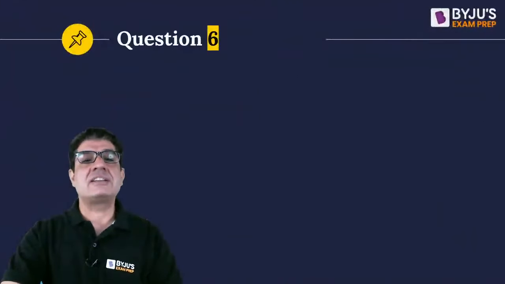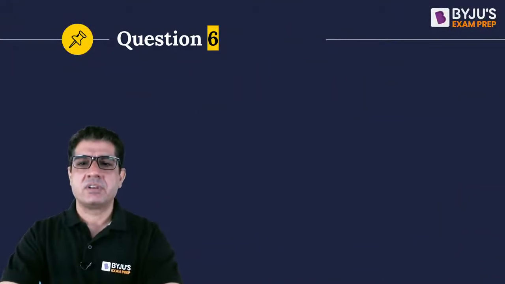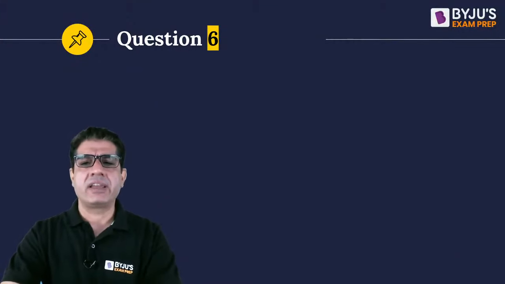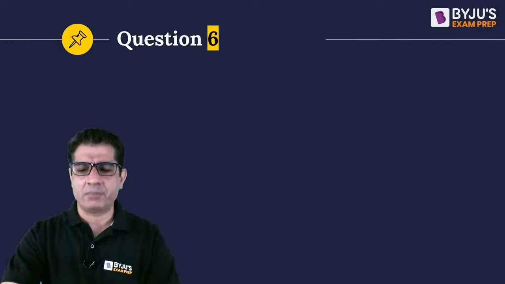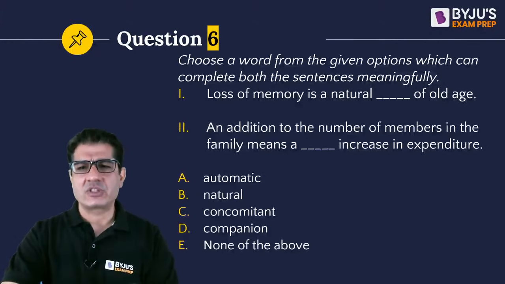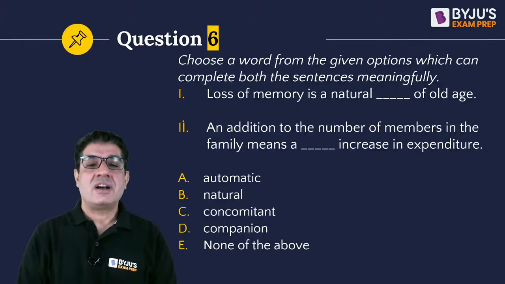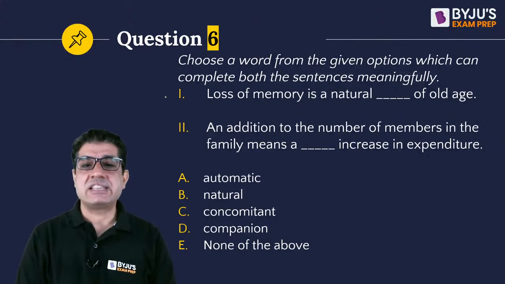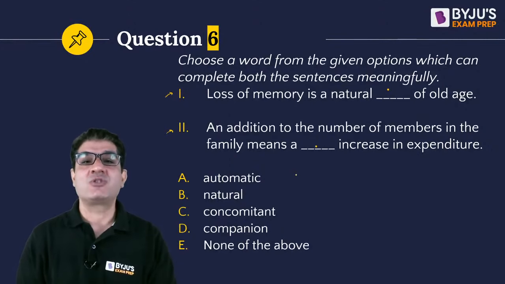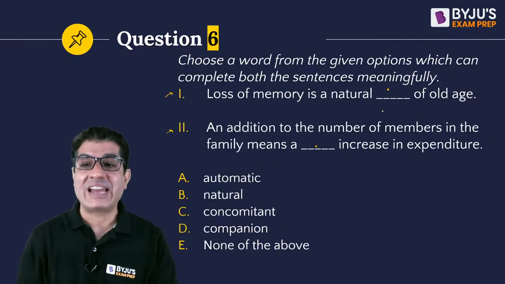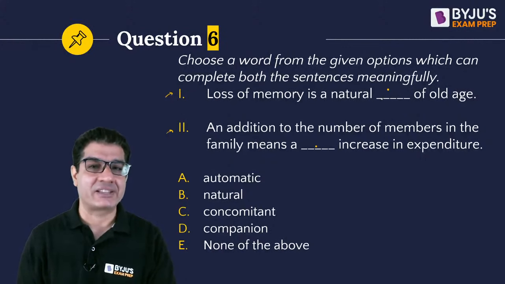Okay, and with that, now let us switch it up a bit and let me take you through some fill in the blank questions, especially the kinds that you may expect in the exam. So here is your 6th question. Now you see what is happening here. Instead of giving you one sentence, the examiner can give you 2 sentences and both of them have a blank. Now your job is to pick up the word that can go into both of these blanks.